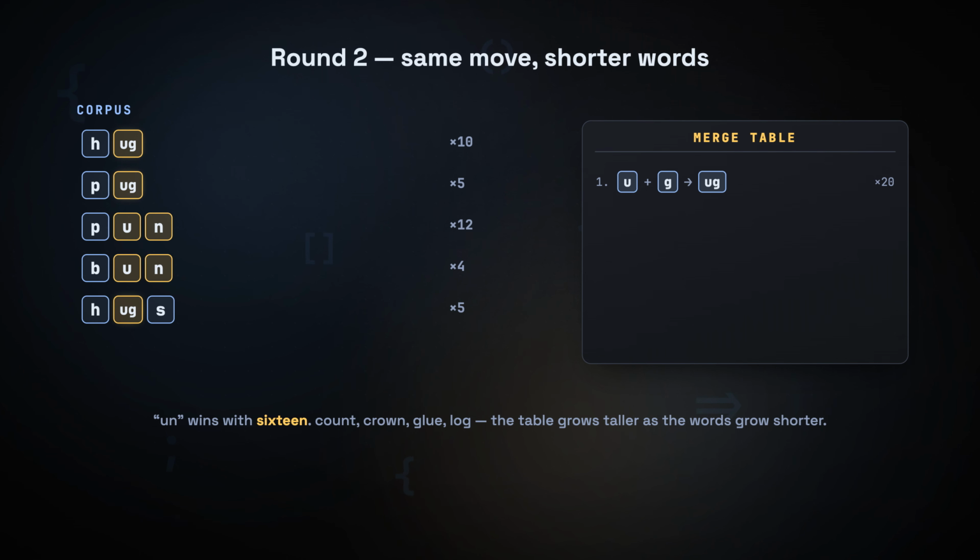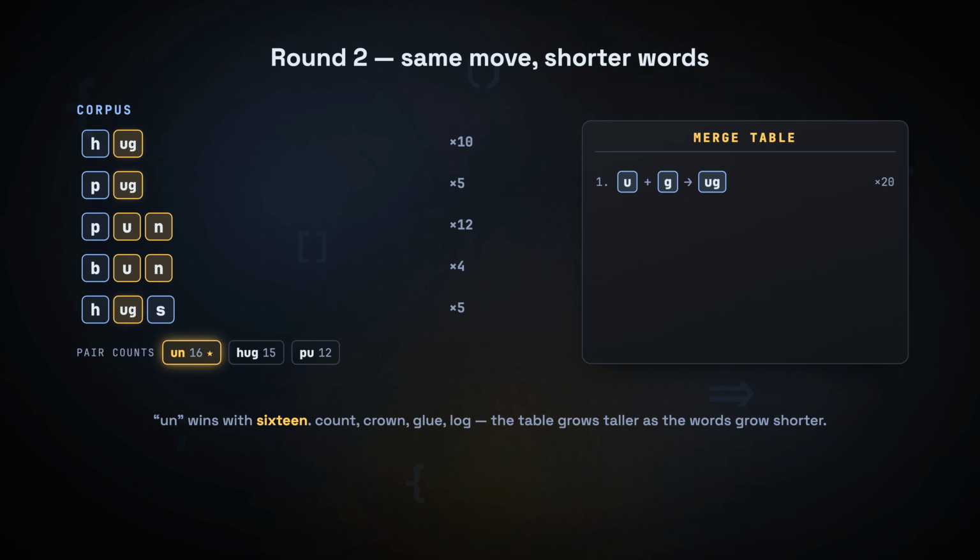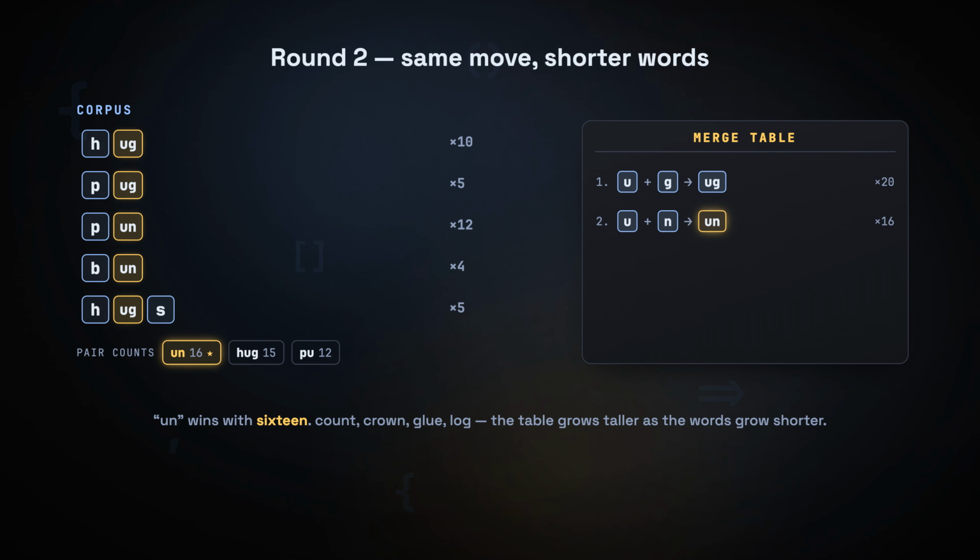Round 2. Same move on the new shorter words. Recount the pairs. This time, the winner is the un sound, the pair sitting inside pun and bun, 16 appearances. So we merge it into a single un tile, the second rule written into the table. The pieces glue together on the left again. Notice the rhythm. Count the pairs, crown the winner, glue it, log the rule. Count, crown, glue, log. The table is getting taller and the words are getting shorter, in lockstep. That is the entire algorithm, and you just watched it tick twice.